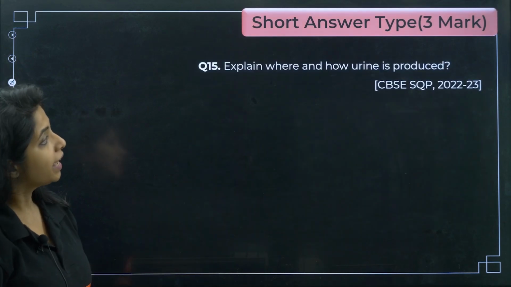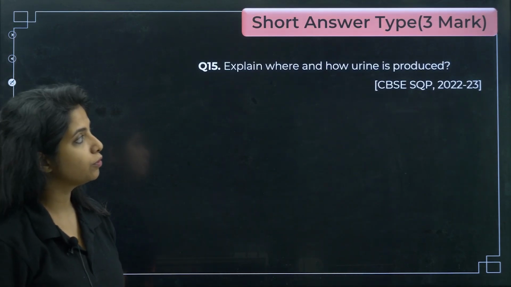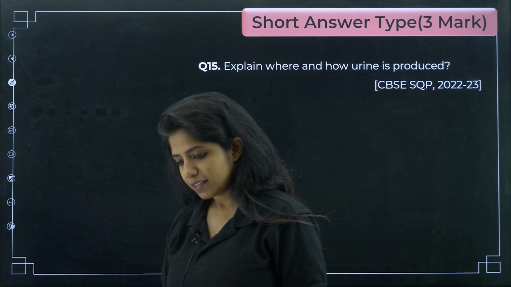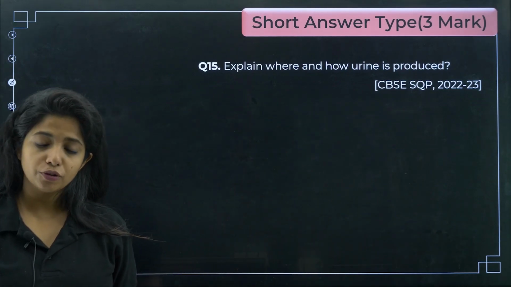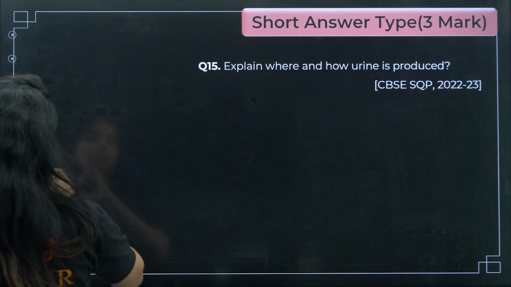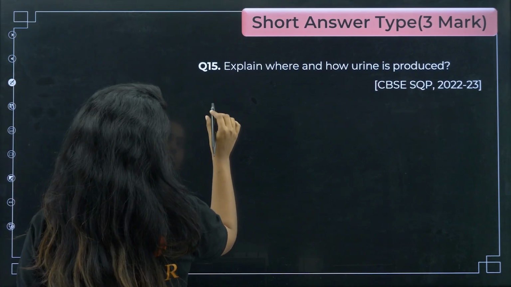Okay, next question. Explain where and how urine is produced. Where, you know. Okay, kidneys. In the kidneys, how it is produced, you have different steps. If you remember the steps, it's well and good. If you don't, then I am here to help.